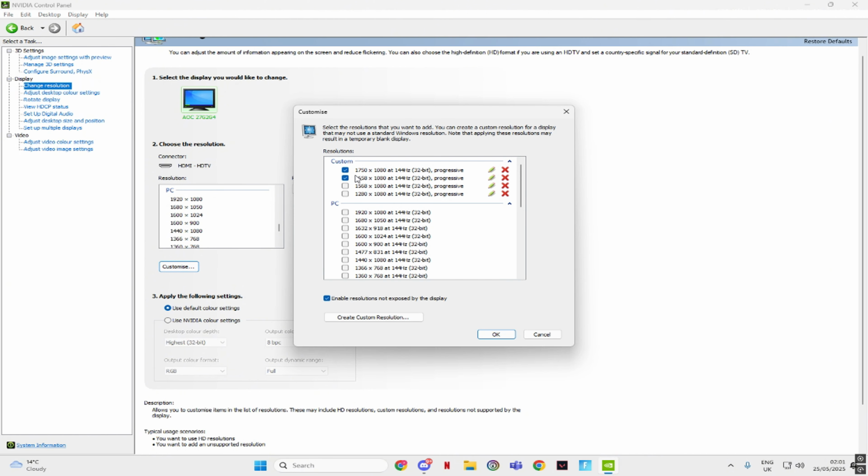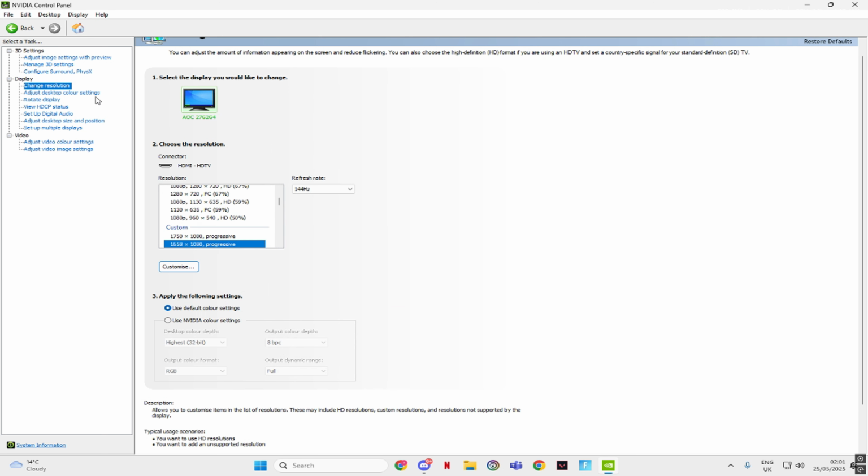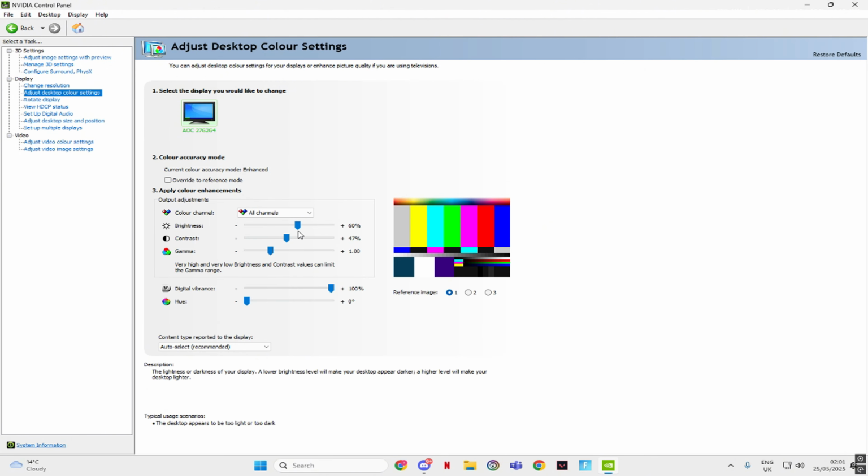Also, another tip, if you want to make a custom resolution, go over here, make a custom resolution and choose what you want to do. And then if you want the best colors for your games, you can copy these settings, but most of all have this about 80 to 100 for the best colors for your game.